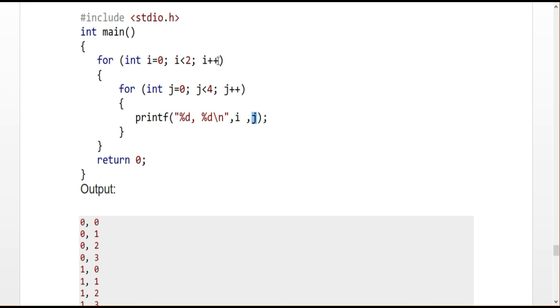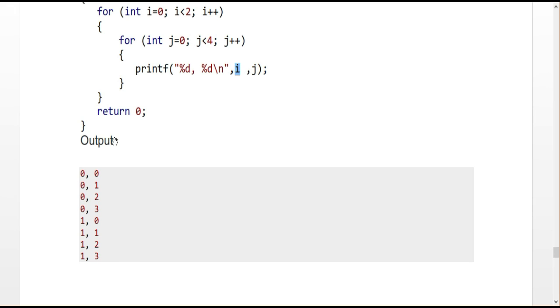Now with i as 1, it again enters the statement with j equal to 0. So 1, 0. Then 1, 1, 1, 2, 1, 3. So this is the iteration and execution process of the nested for loop.